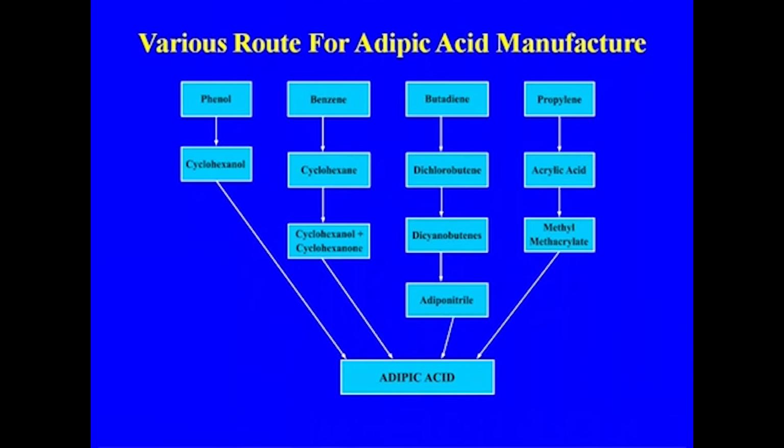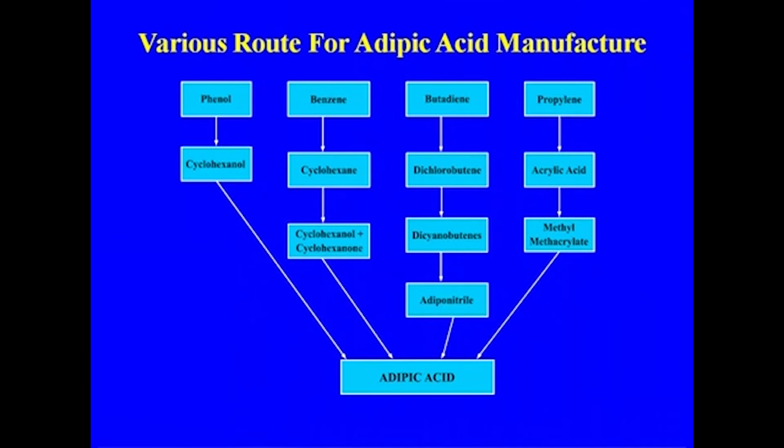It may be phenol, benzene, butadiene or propylene, but the major production of adipic acid is through the cyclohexane route, where we get cyclohexanol and cyclohexanone, and then phenol also gives cyclohexanol.